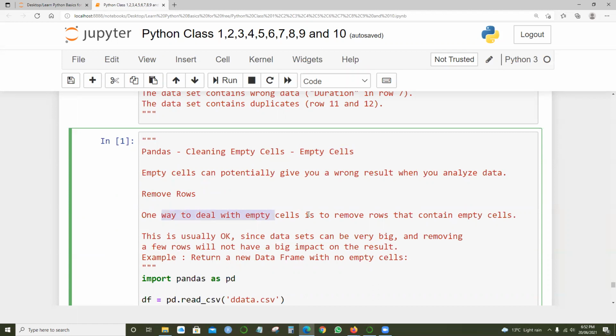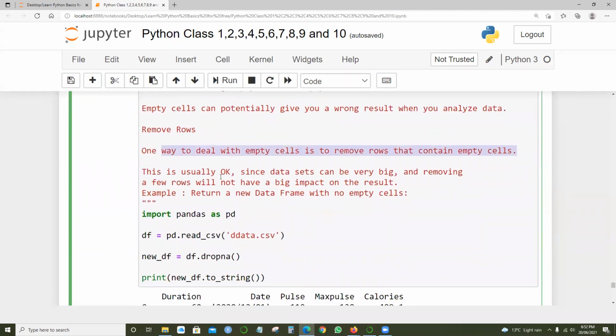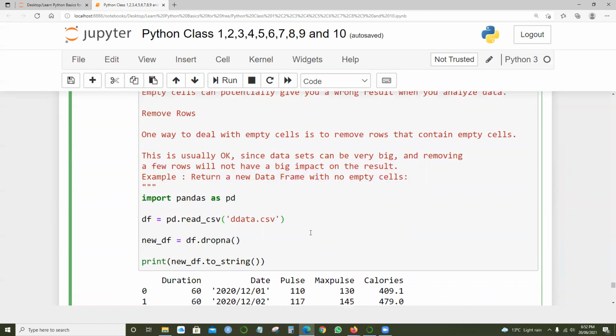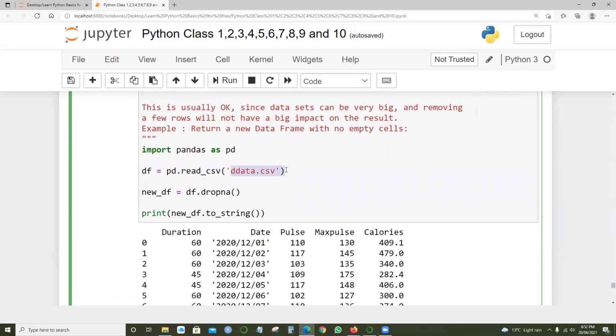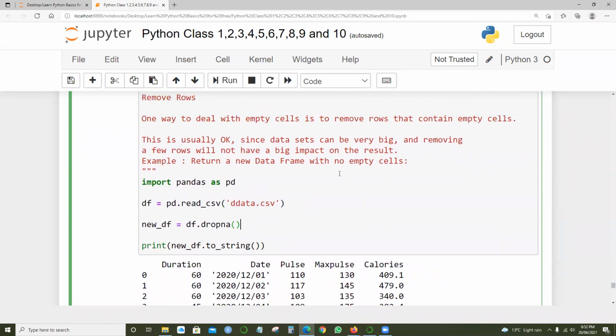One way to deal with empty cells is to remove the rows that contain them. This is usually okay since the data set can be very big, and removing a few rows will not have a big impact on the results. So the very first thing we need to do is return a new data frame with no empty cells.